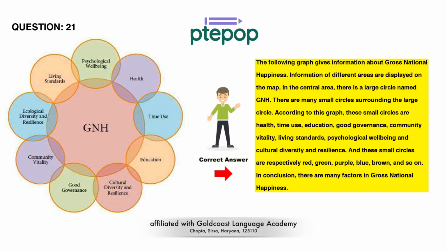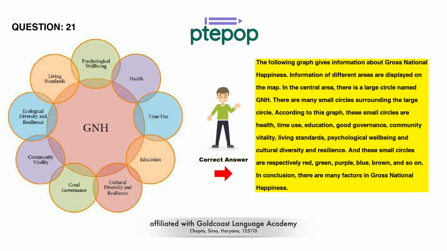The following graph gives information about gross national happiness. Information of different areas is displayed on the map. In the central area, there is a large circle named GNH. There are many small circles surrounding the large circle.